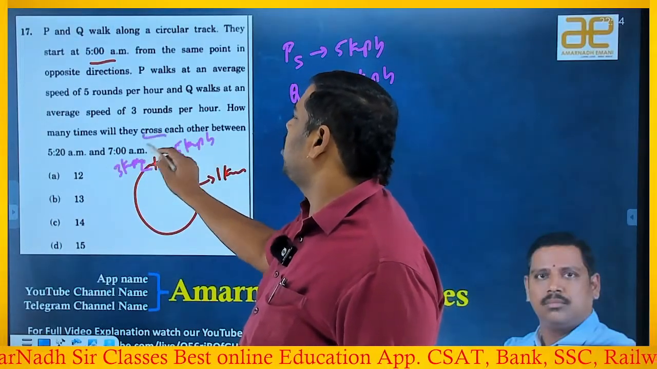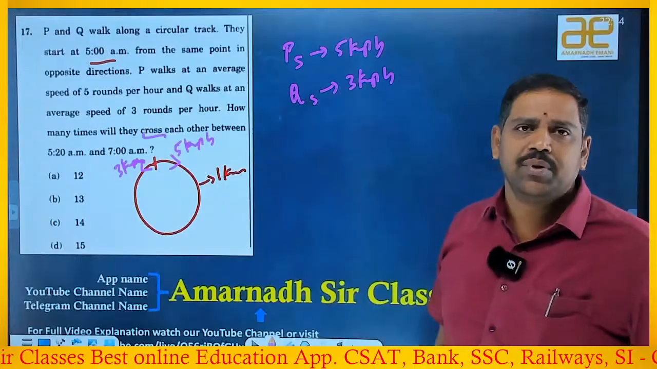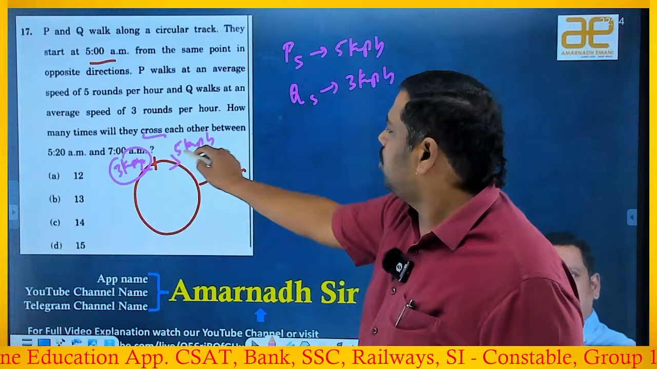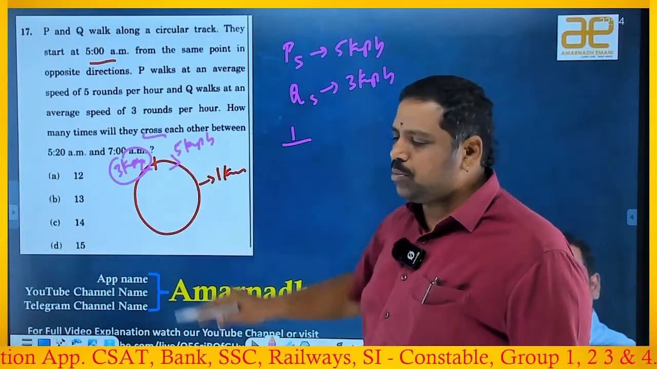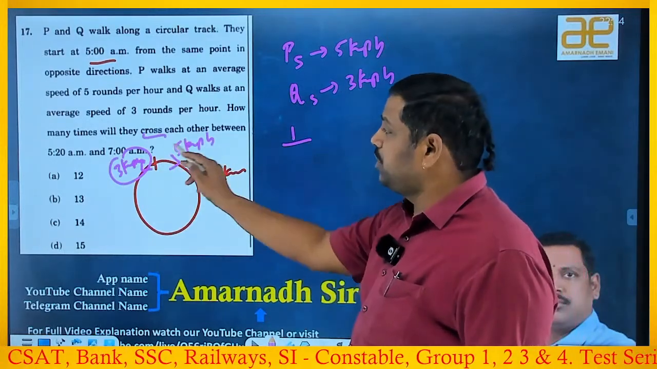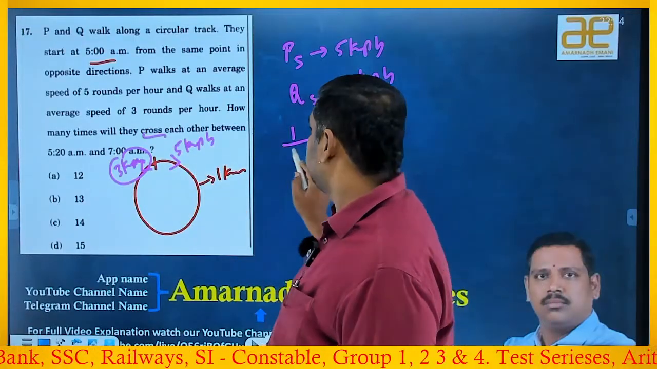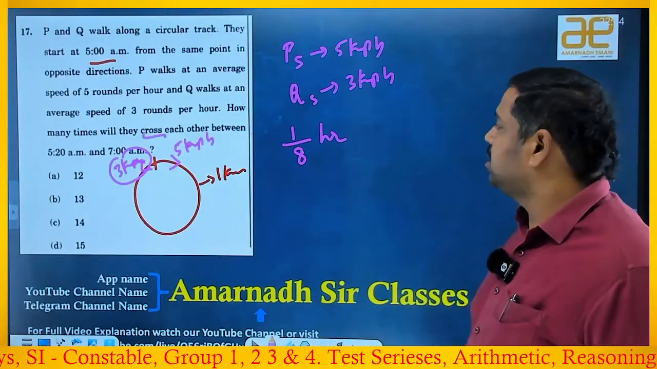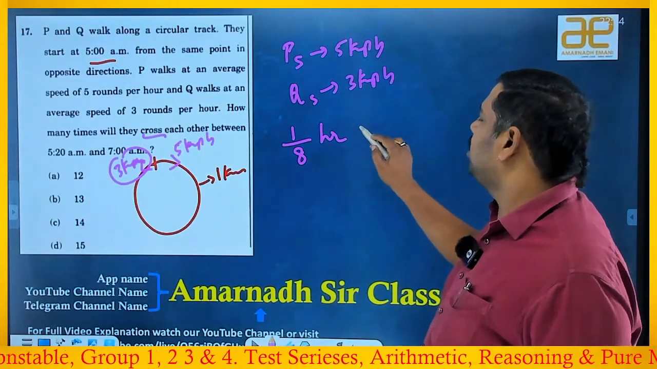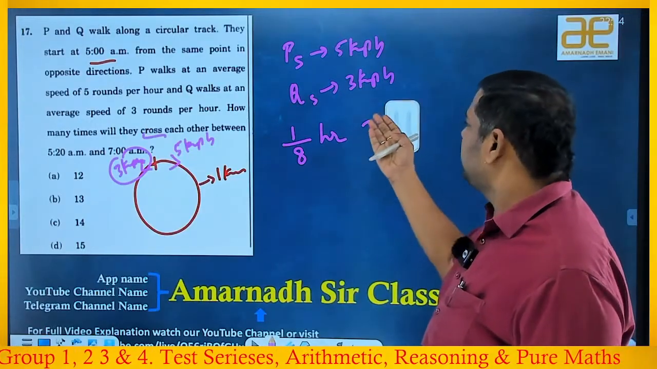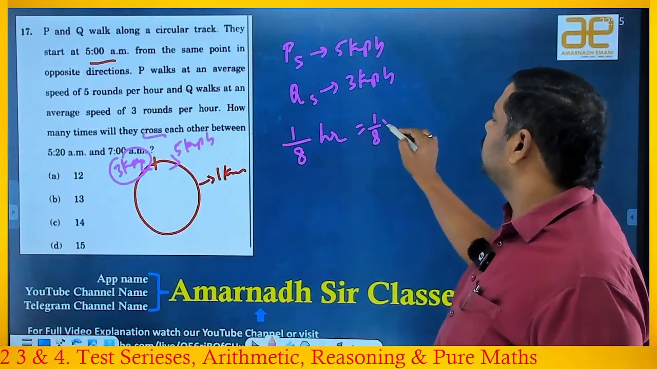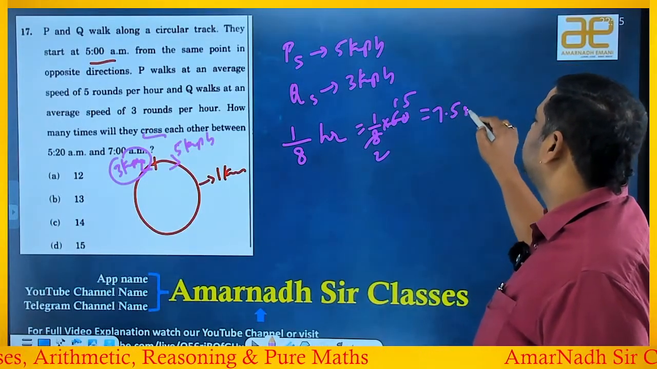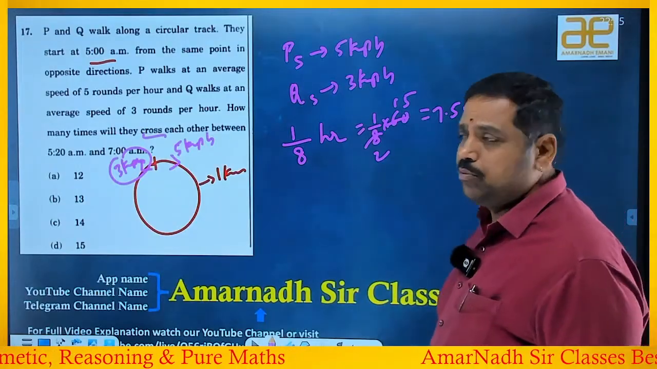Since he is asking, they have to cross each other. Cross means they have to pass each other, right? After how long will they pass? I am keeping one person at rest. The other person has to cover a complete 1 round. If I keep one person at rest, the other moves with relative speed, and both are moving in opposite directions, so 5 plus 3 is 8. 1 by 8 hour time is sufficient. 1 by 8 hour, convert the hour into minutes: 1 by 8 into 60, that is 15 by 2, which is 7.5 minutes. They will meet at 7.5 minutes.